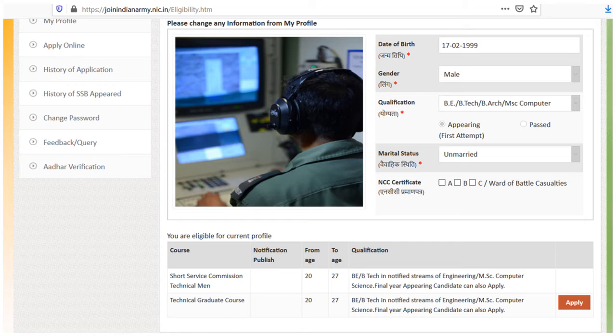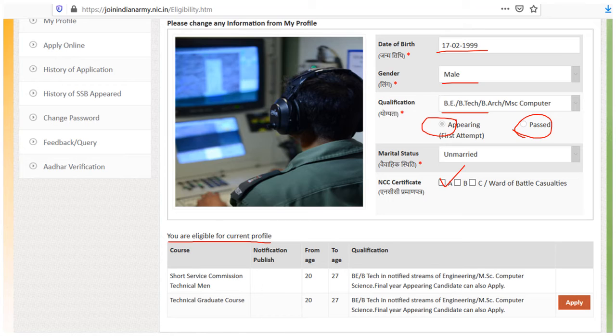So when you enter the website, enter your date of birth, gender, and your qualification. If you are a final year student, click on appearing. If you have already passed BTech, then you can click on passed. Select whether you are married or unmarried, and if you have any NCC certificates, you can tick here. If you don't have an NCC certificate, don't do anything. Then after that, you are eligible for the current profile.